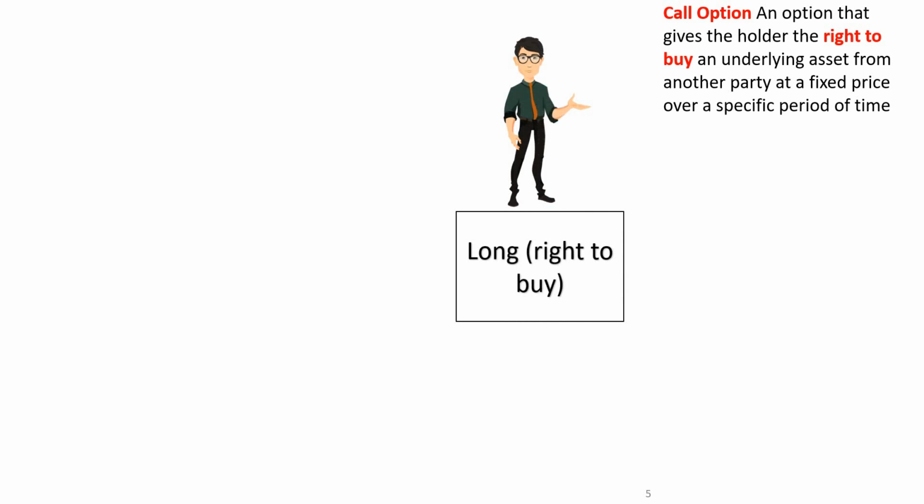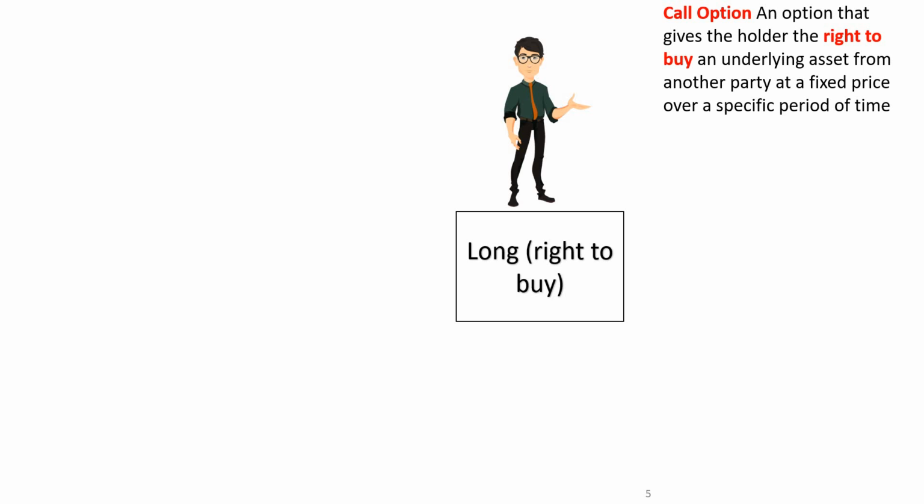Now let's talk about the call option. Again, it is a sub-part of derivatives. A call option gives the holder, let's say Mr. Green, a right to buy an underlying asset. He does not have the obligation to buy, he has a right to buy, at a fixed price over a period of time.